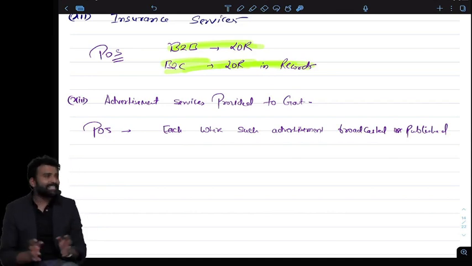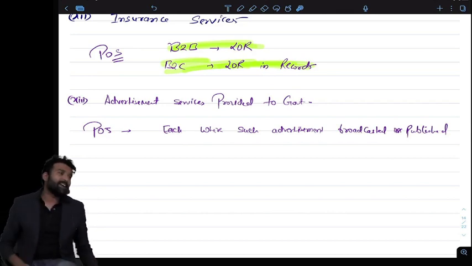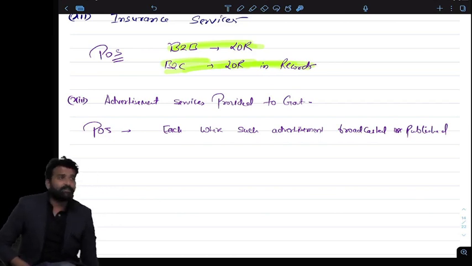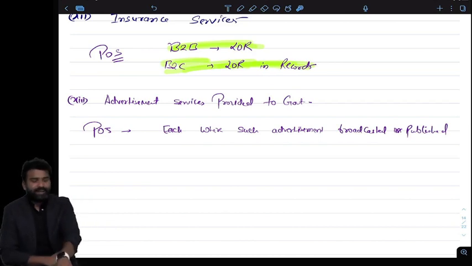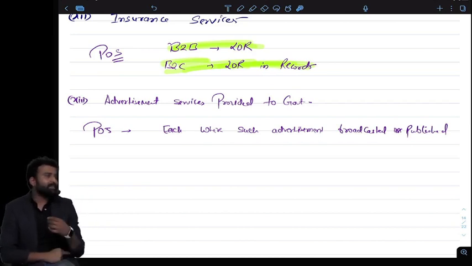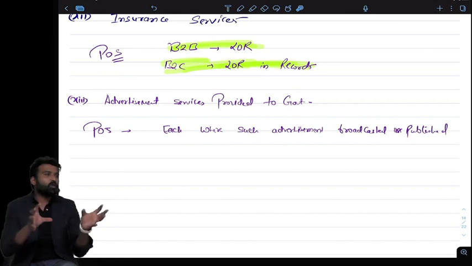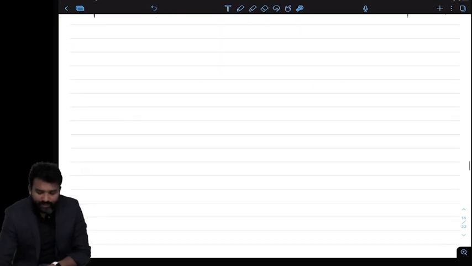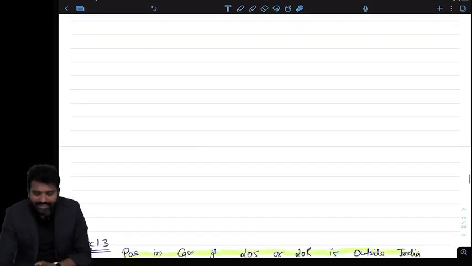So in advertisement services, we always have to look at where the advertisements are actually broadcasted. We have to look at the numbers, the data, where exactly the advertisements are broadcasted. According to that location, the place of supply will be different. That is for the advertisement services to the government. Okay. This is about section 12.